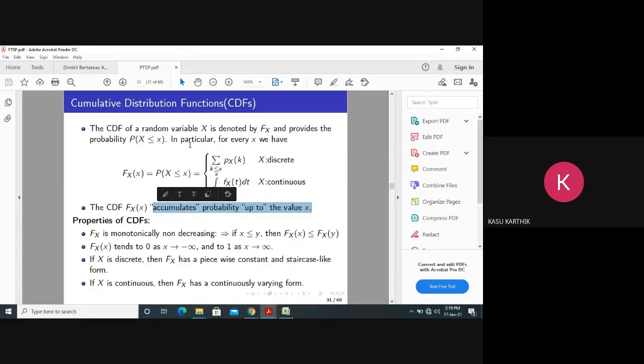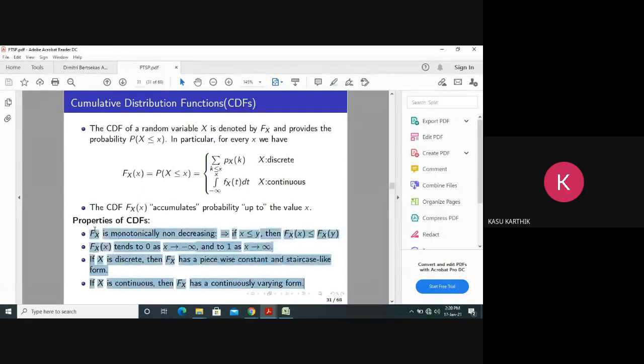So look at the formula. What are we doing here for the continuous random variable? Integration from minus infinity to x of fx of t dt. I am accumulating the probability up to what value? X. From minus infinity to x, I am accumulating the probabilities. That is called the cumulative distribution function. It has some properties, which I have discussed already in the class. If the random variable is discrete, this is the formula of the CDF.